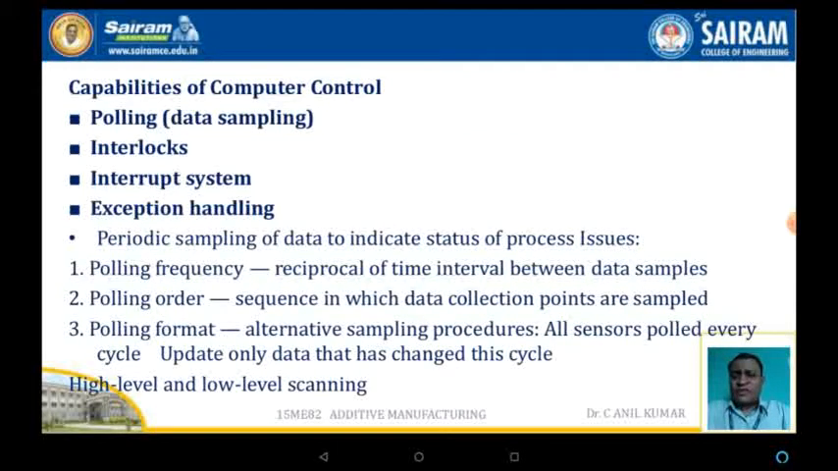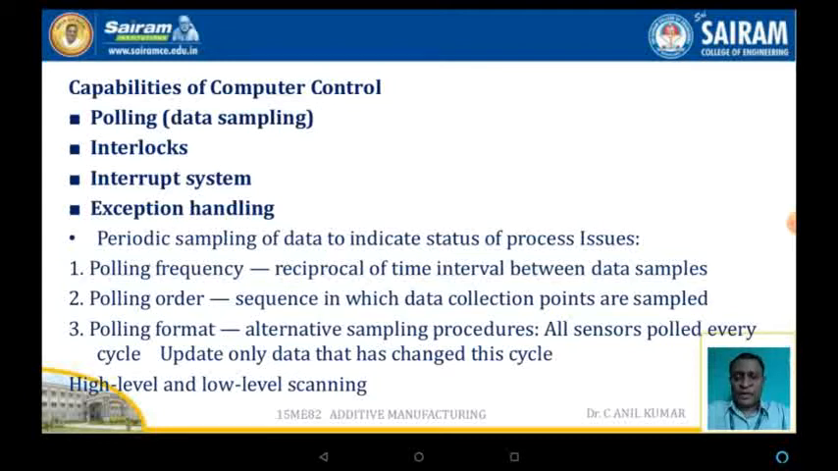Now, the capabilities of computer control systems are polling, which is nothing but data sampling, interlocks, interrupt systems, and exception handling. Periodic sampling of the data indicates the status of the process. The polling frequency is the reciprocal of the time interval between two samples. And the polling order is the sequence in which the data collection points are sampled.